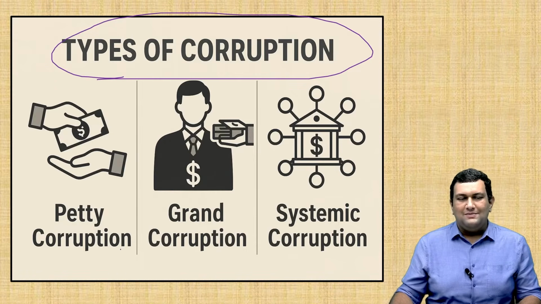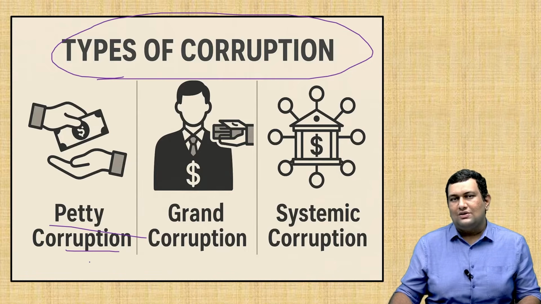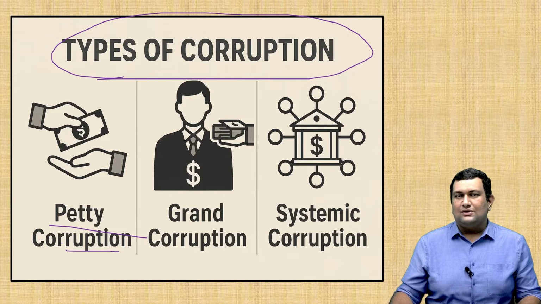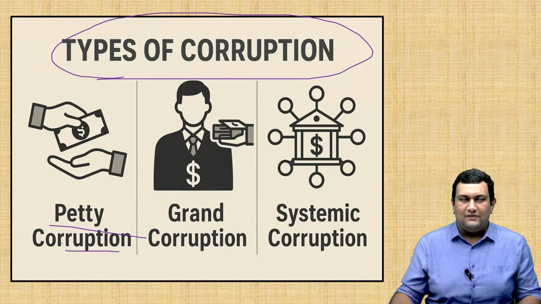There are broadly three types. First is petty corruption. These are daily or small acts of corruption, usually done by local level officials, such as giving money to the traffic police or to the local administrative authorities in place of getting certificates, etc. These come under petty corruption.